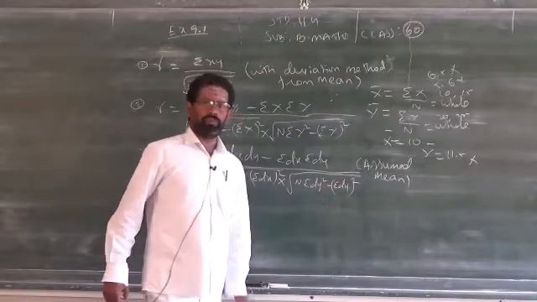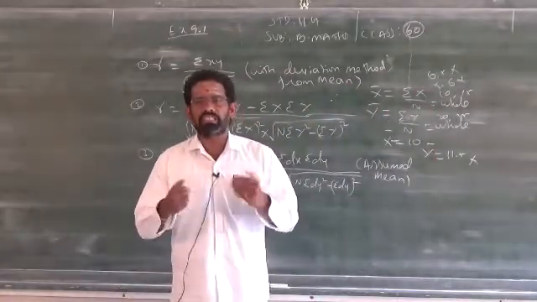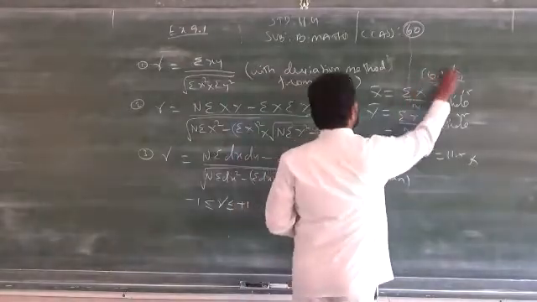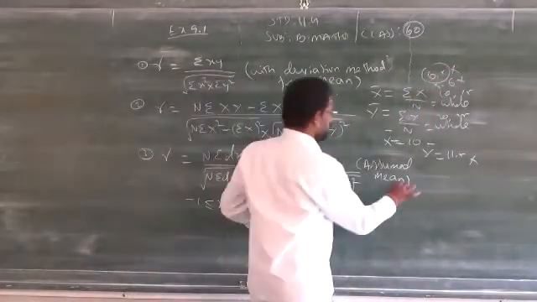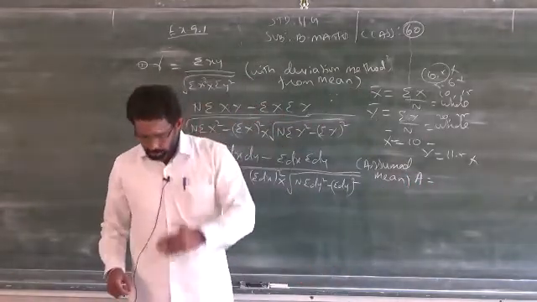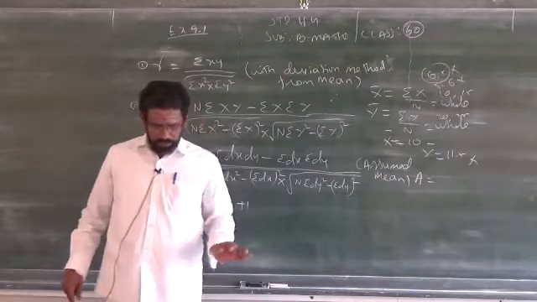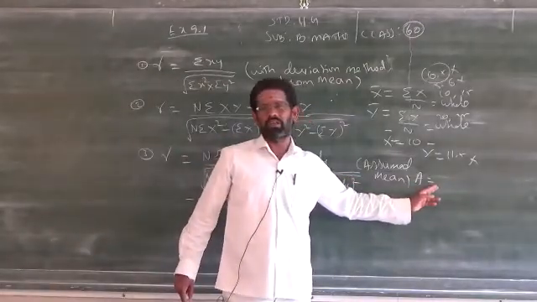But in the third formula, if we got a decimal number like this, you just have to round off this number, or you can take x is equal to a, the assumed mean. You have to take a yourself. You see the question, and whichever number is near to the given data, that we can consider as a, that is called the assumed mean.